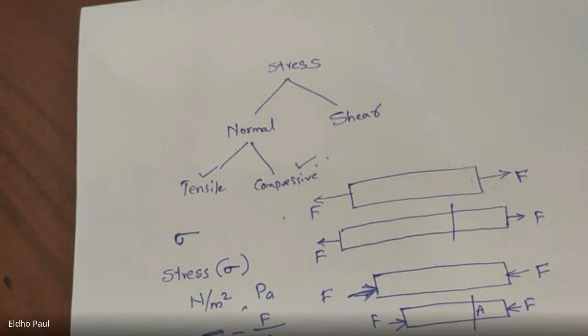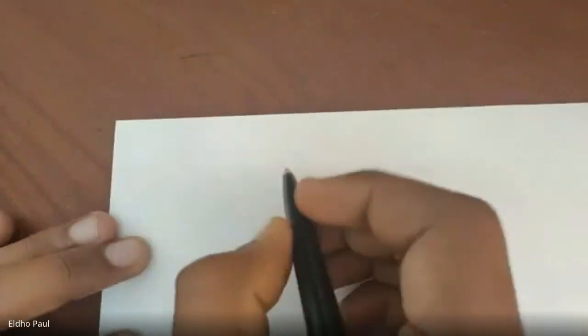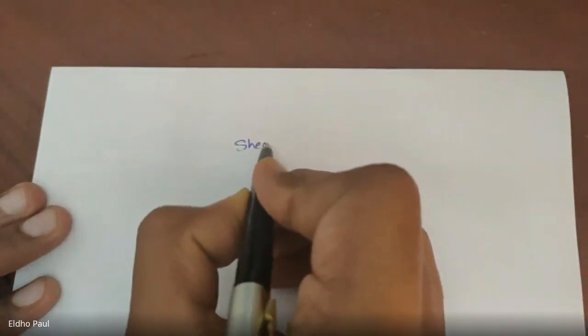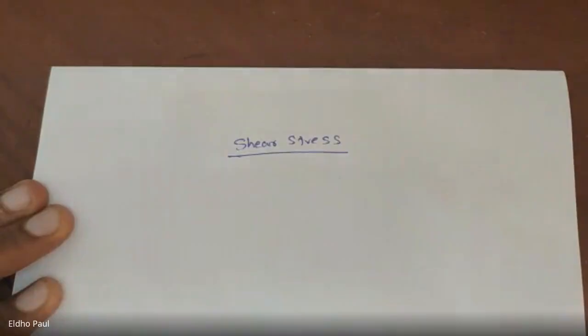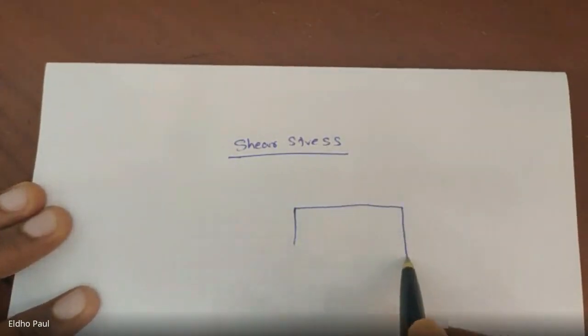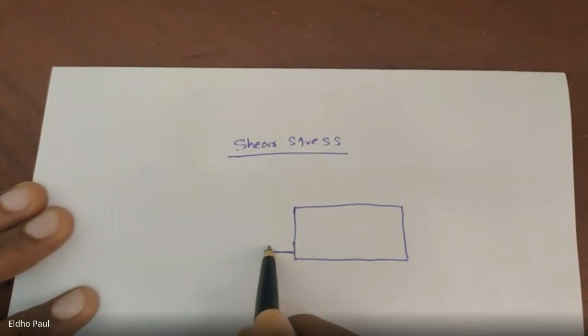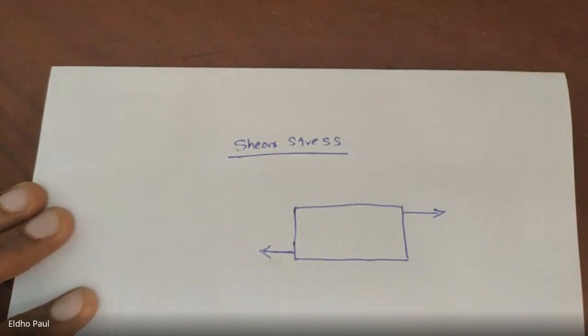Next type of stress is called shear stress. Here, consider a body, and in that body, I am applying a force in the tangential direction.